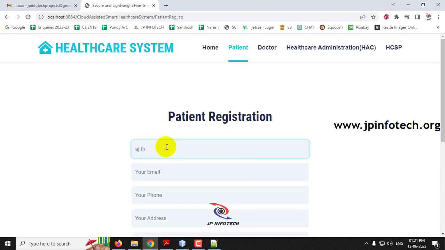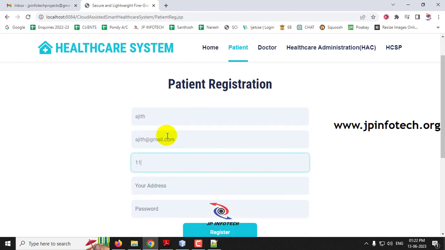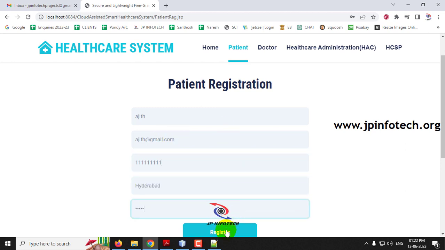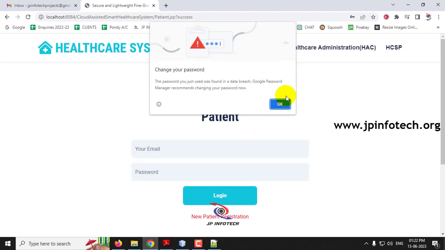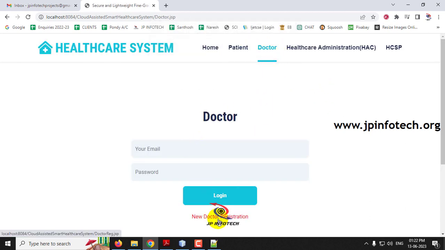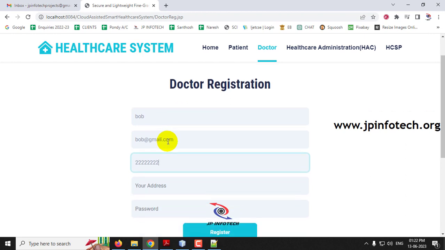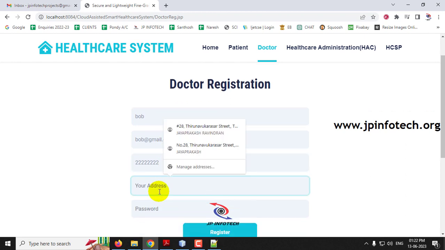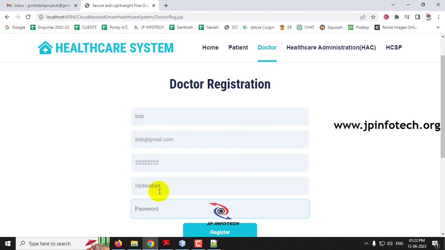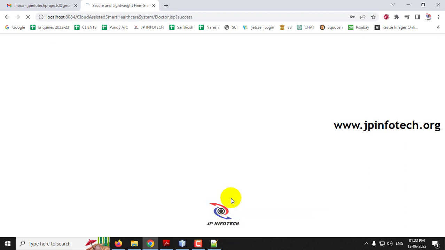So I am creating another patient called Ajit now, and click register, and I'll create another new doctor here called Bob, and click register.